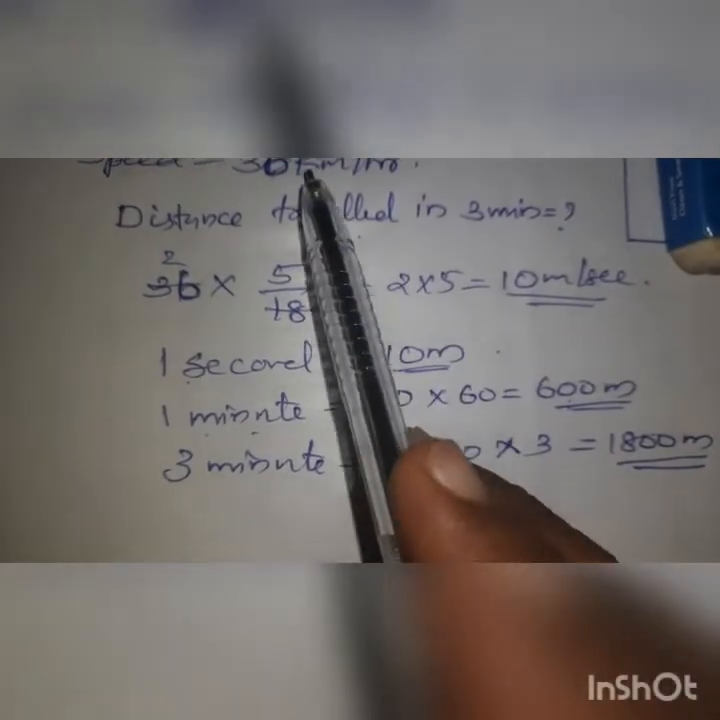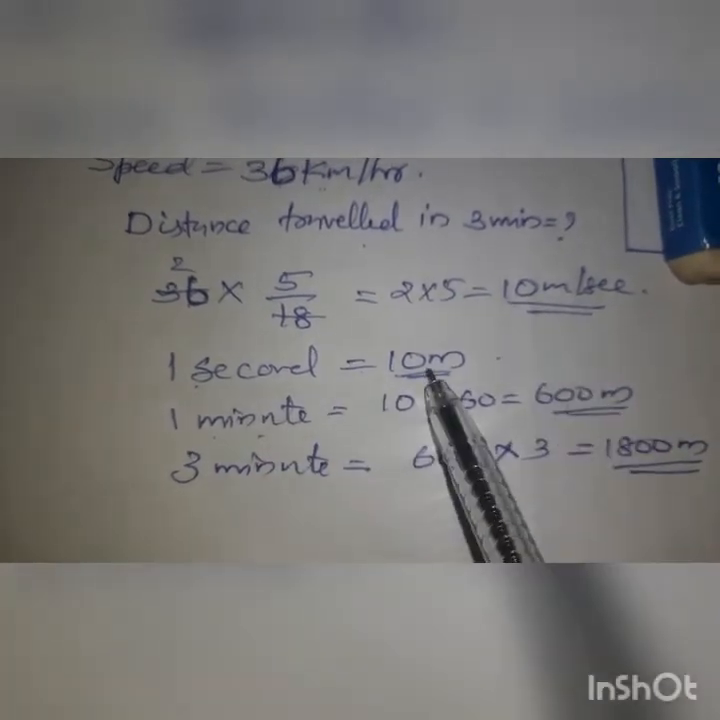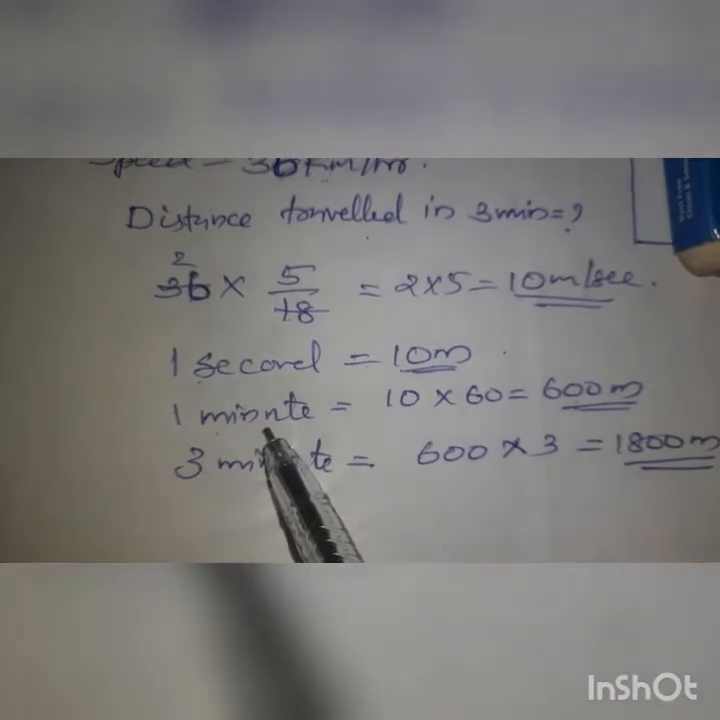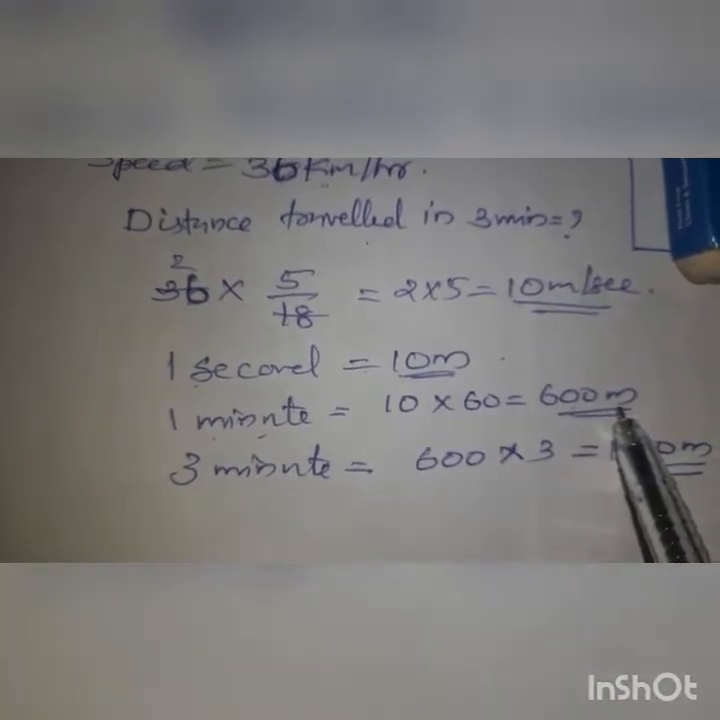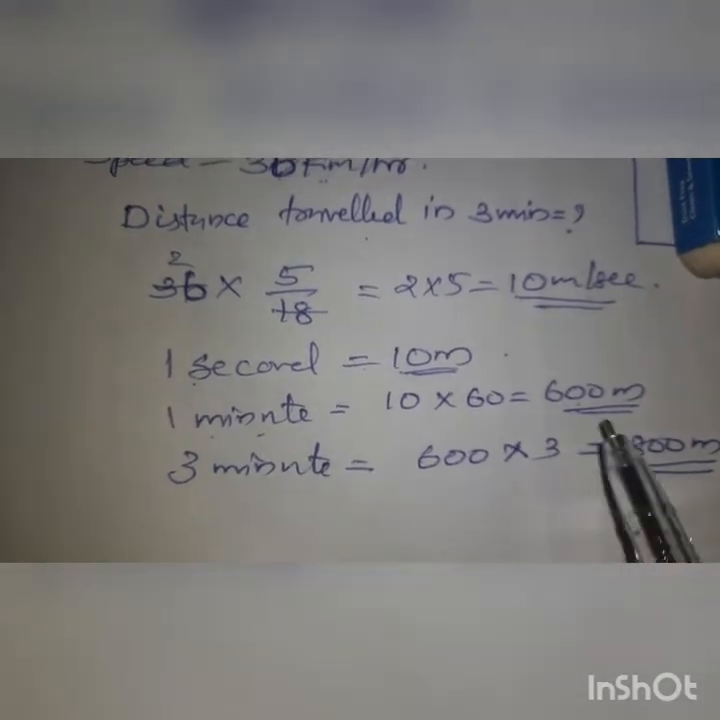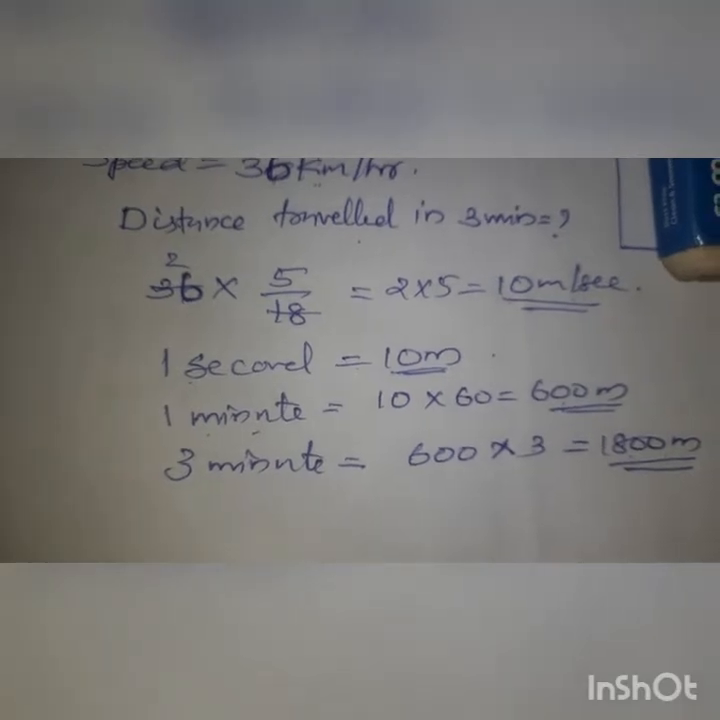So first of all we have to convert kilometer per hour to meter per second. That means in 1 second 10 meter. So in 1 minute how much? 1 minute means 60 seconds. 60 into 10, 600 meters. Like that 3 minutes. So 600 into 3, 1800 meters.